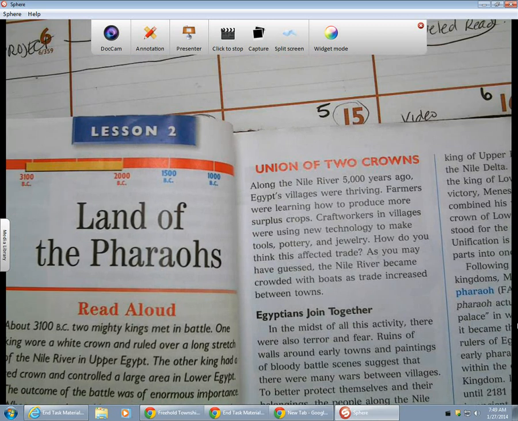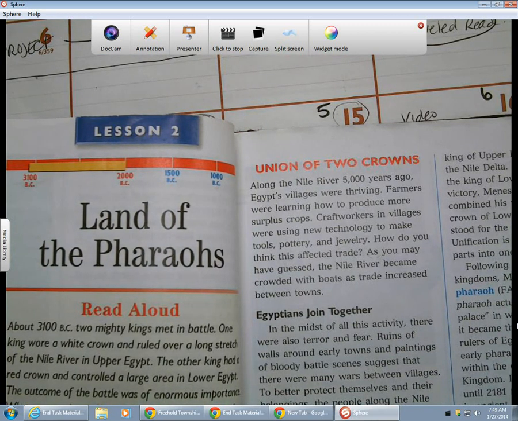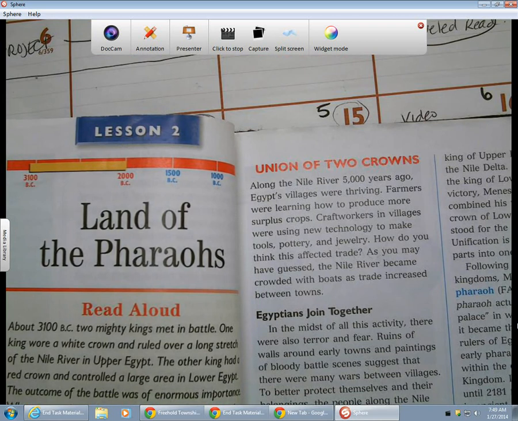Union of Two Crowns. Along the Nile River 5,000 years ago, Egypt's villages were thriving. Farmers were learning how to produce more surplus crops. Craft workers in villages were using new technologies to make tools, pottery, and jewelry. How do you think this affected trade? As you may have guessed, the Nile River became crowded with boats as trade increased between towns.